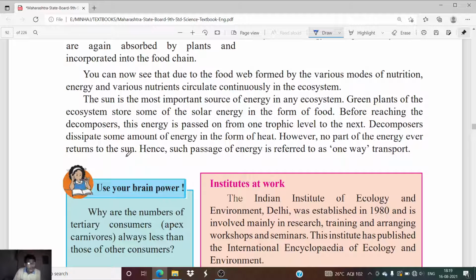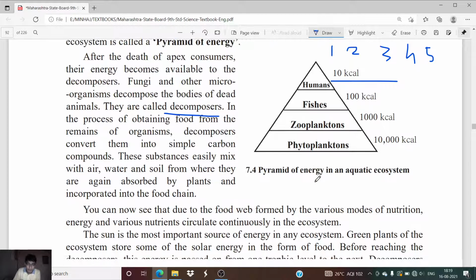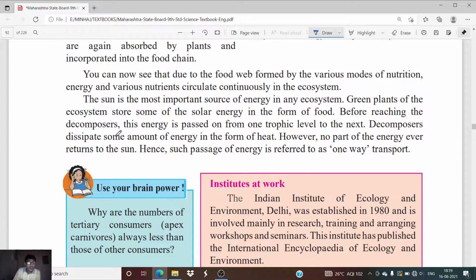Before reaching the decomposers, this energy is passed on from one trophic level to the next trophic level. So at every trophic level, this energy is transferred. Okay, decomposers dissipate some amount of energy in the form of heat. Whenever the decomposers decompose a dead body, they dissipate some energy into the atmosphere or the environment. However, no part of the energy ever returns to the sun. We have to keep this in mind.